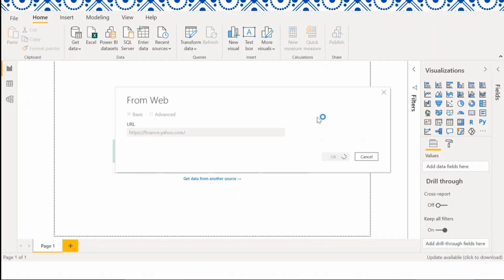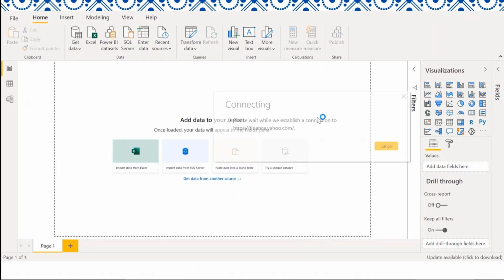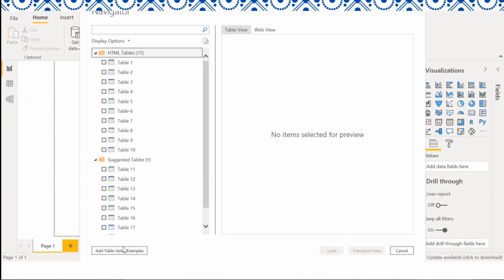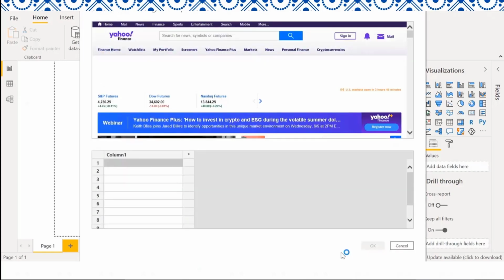So once I paste it here, I'm going to go OK. Once I do that, it's going to load. And here it comes up with this, and I'm going to go to Add Table Using Examples, which is on the bottom left corner. It's going to load, and it's going to turn up with the website here. So what I want to do is put the share names and the share prices.